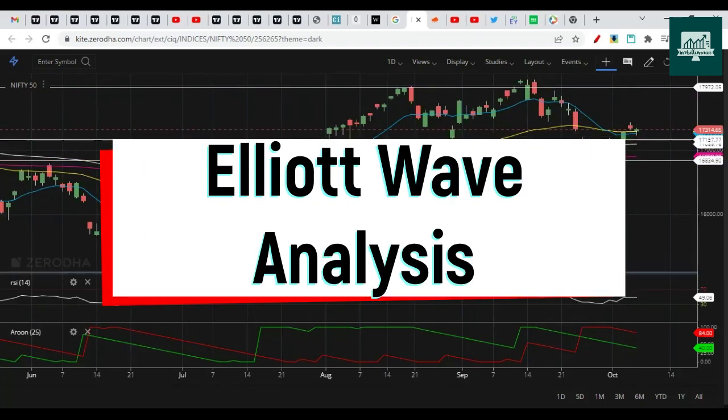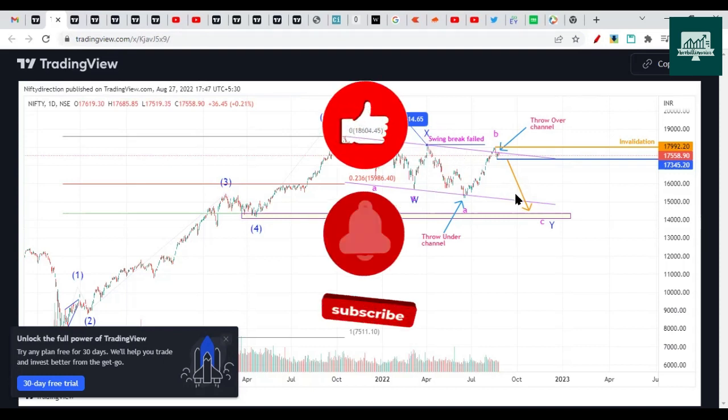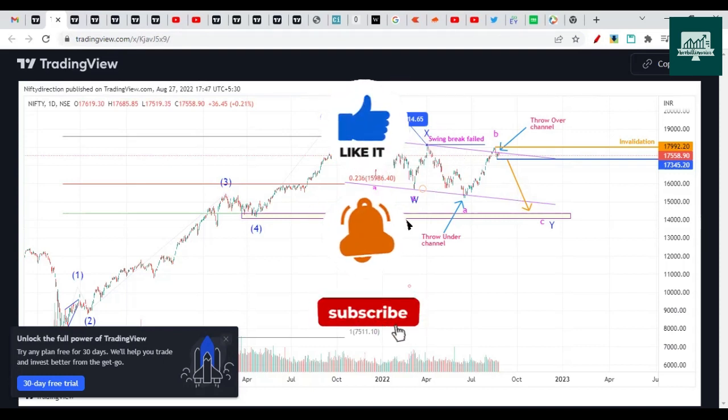So let's check the Elliott Wave based analysis. These are our previous charts. This was the chart on 27th August. We mentioned one low is yet to be made. 15,000 or 14,300 is still possible. There is no doubt about that.